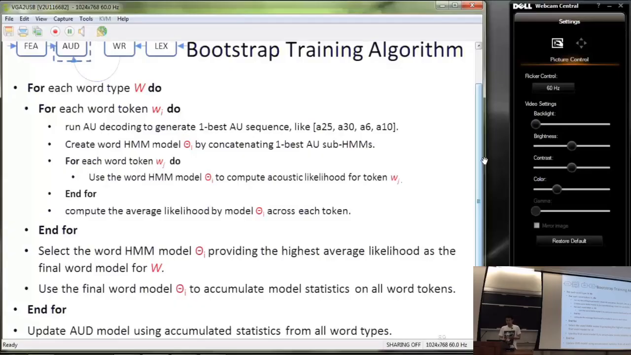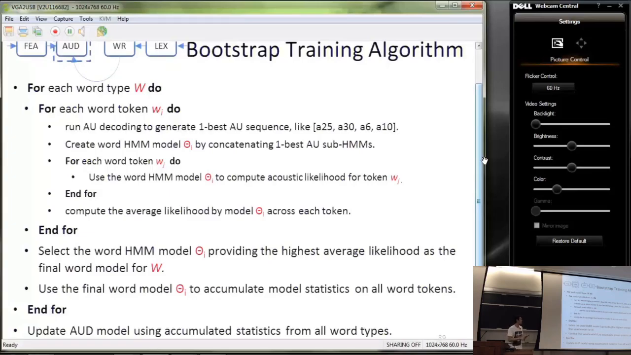But when we decode different word tokens, it can lead to different word models. We need a way to select one single word model. For each word token, we use the word model to compute the acoustic likelihood for this token. We iterate over each token and compute the average likelihood of this model across the tokens. In this way, we can select one single word model and use it to accumulate the model statistics on all the word tokens of this word.